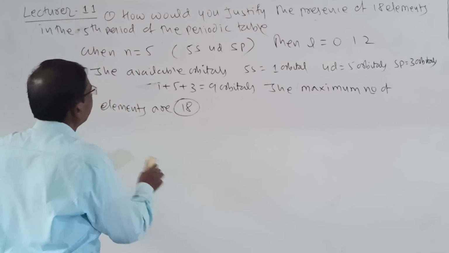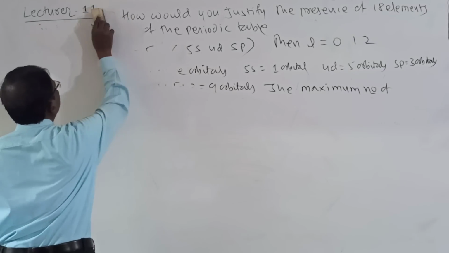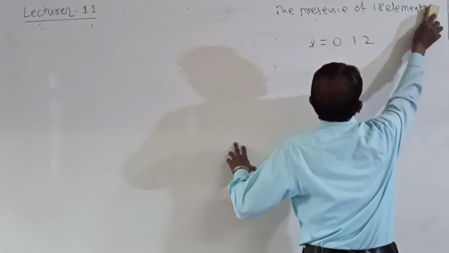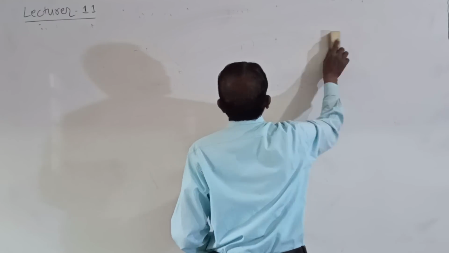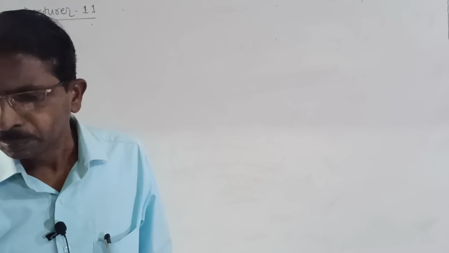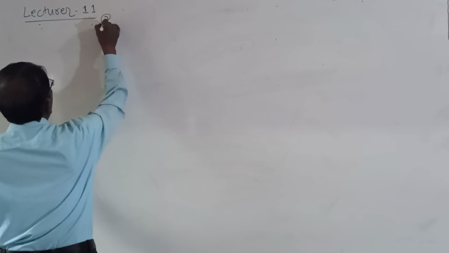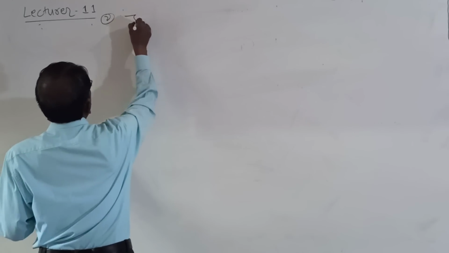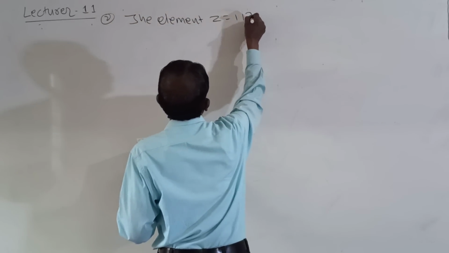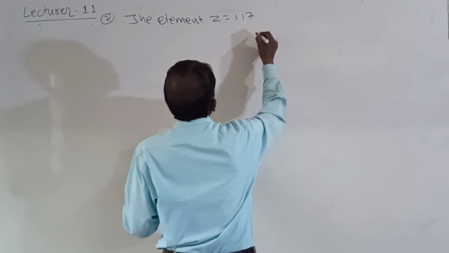Then second one, the element Z is equal to 117. Z means atomic number.